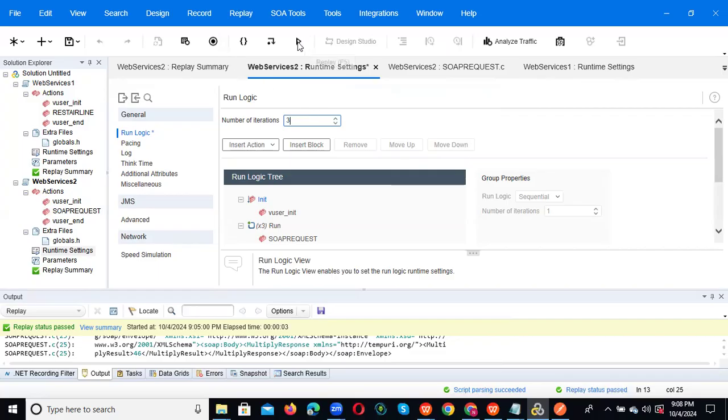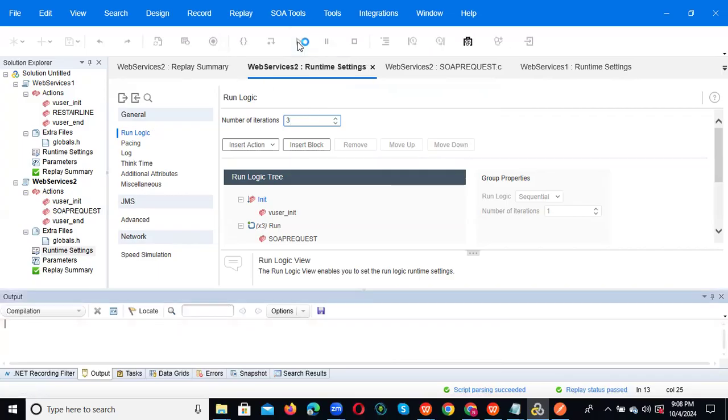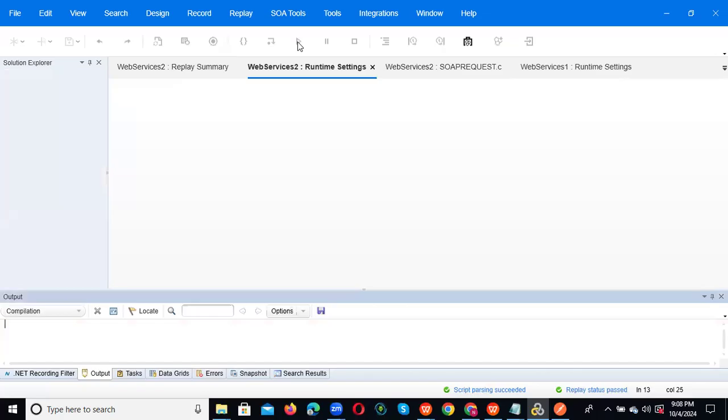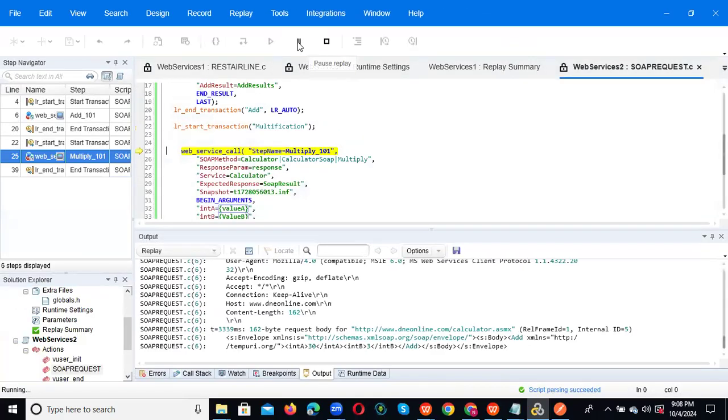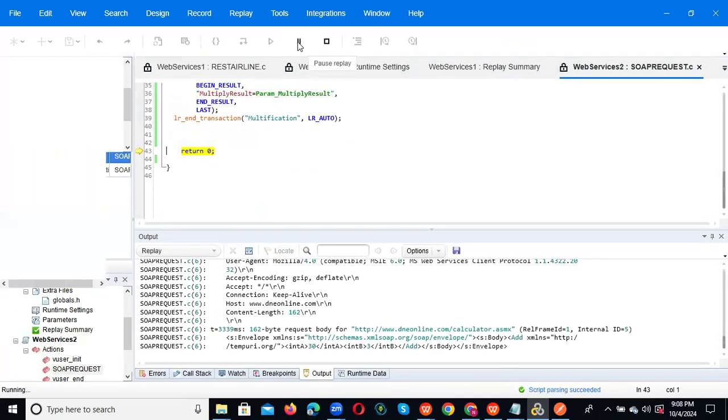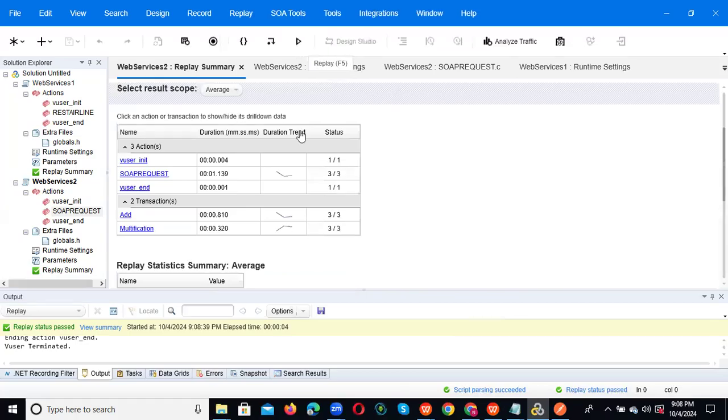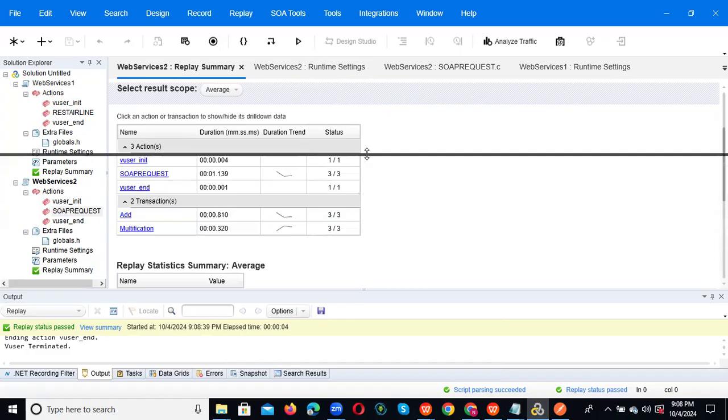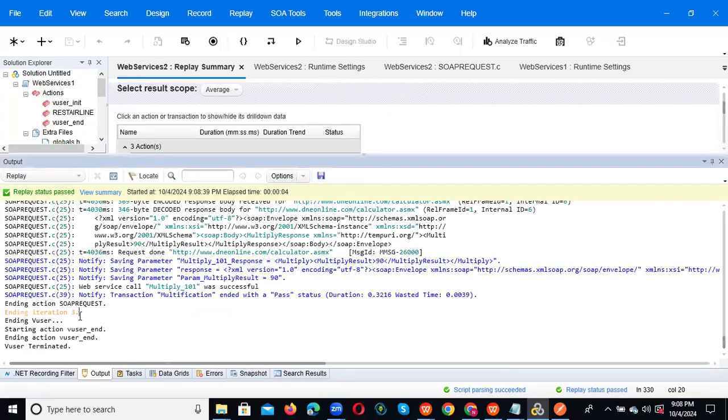Whatever data you provided, it will be picked and executed 3 times. That is the main purpose. See, you can observe three times it happened, add and addition. If you want to see the results also, see, ending iteration 3 means third iteration.